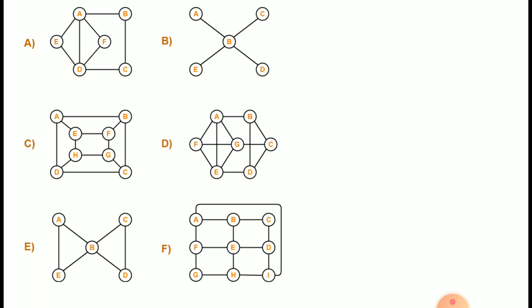Now for figure A, Hamiltonian cycle is not possible because if you start from any of the vertices, you may visit the same vertex, but some of the vertices will be pending, so we can't cover all the vertices of that graph.